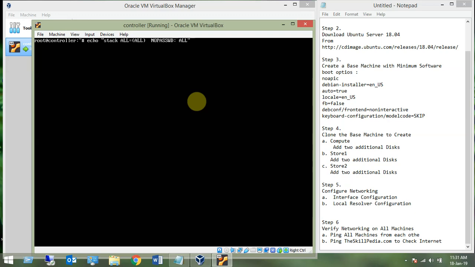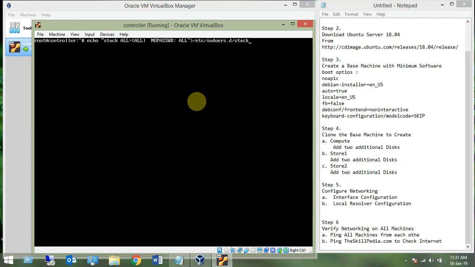That should be the command, and this line should go into /etc/sudoers.d/username. So create a file with any name, maybe sudoer or any name, stack.